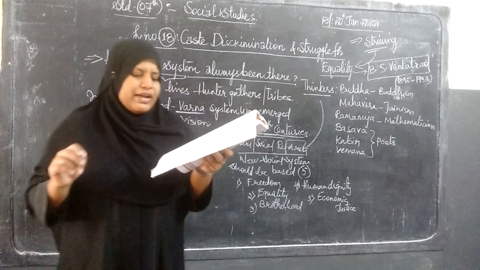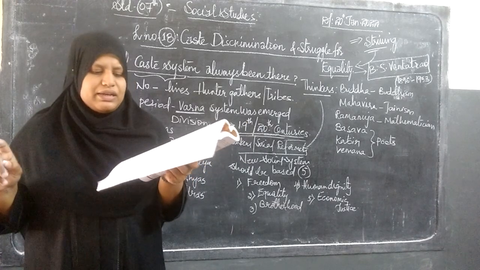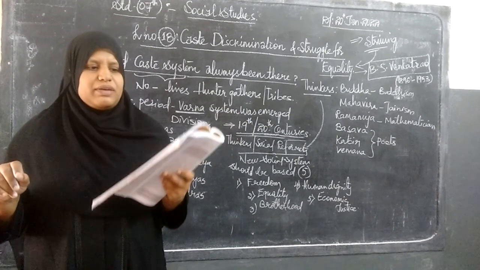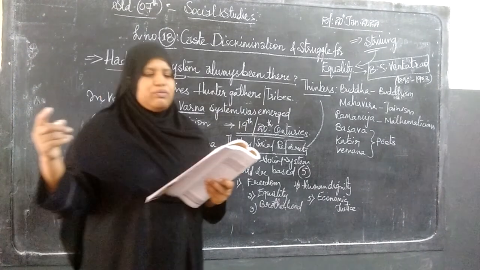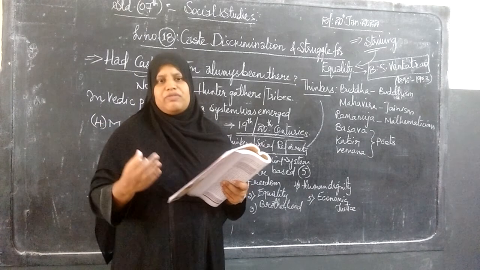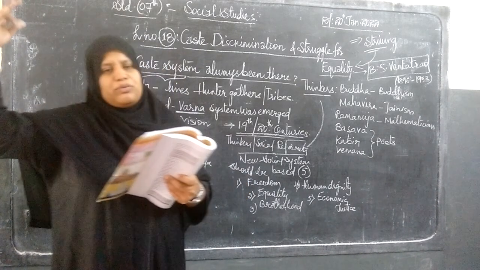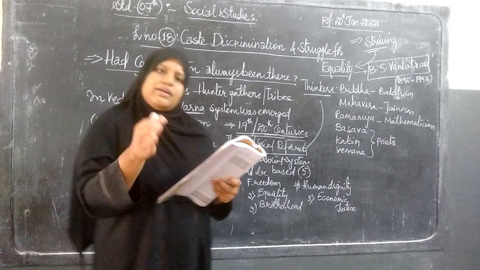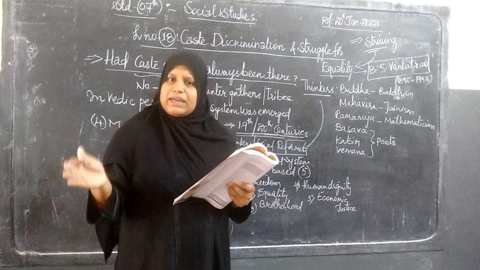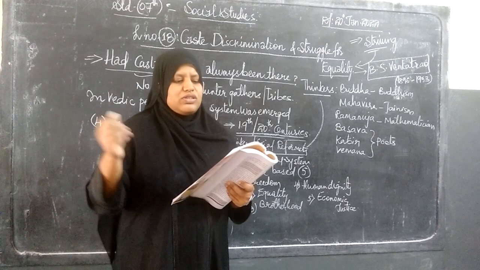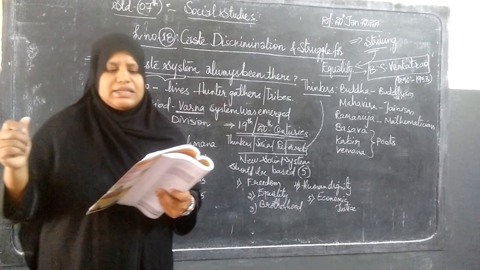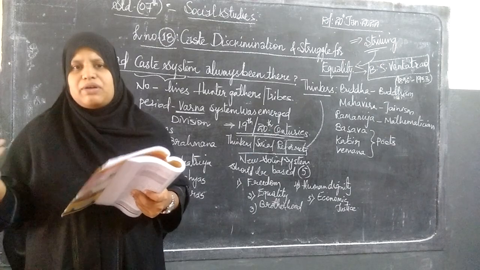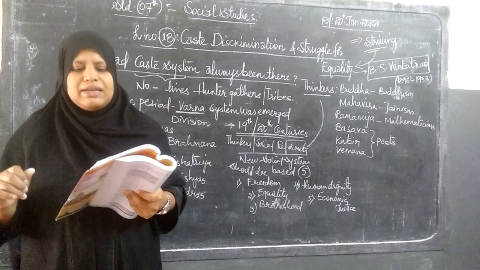The next, in April 1927, the Adi Hindu Mahasabha was formed in Pune with the youth of Ambedkar. In Bombay, Pune, with Ambedkar. Ambedkar was also related to the untouchable caste. So they wanted all the people to get united and to create awareness about the caste system in which they had been discriminated.